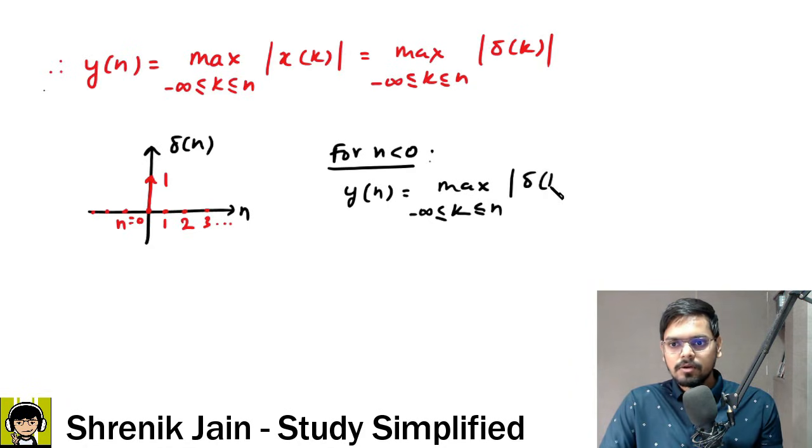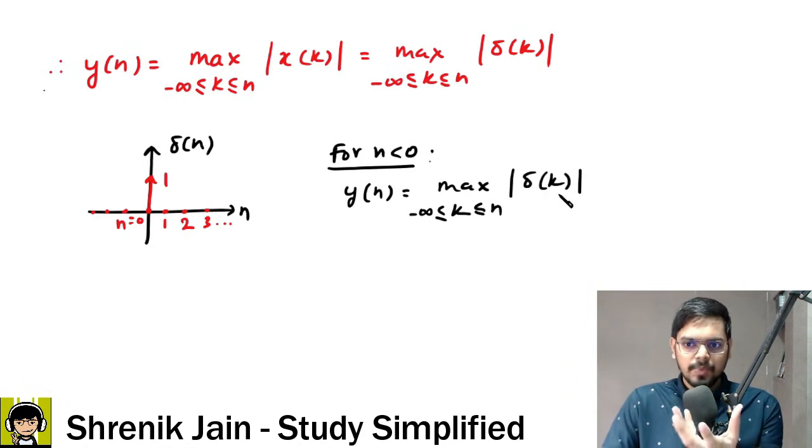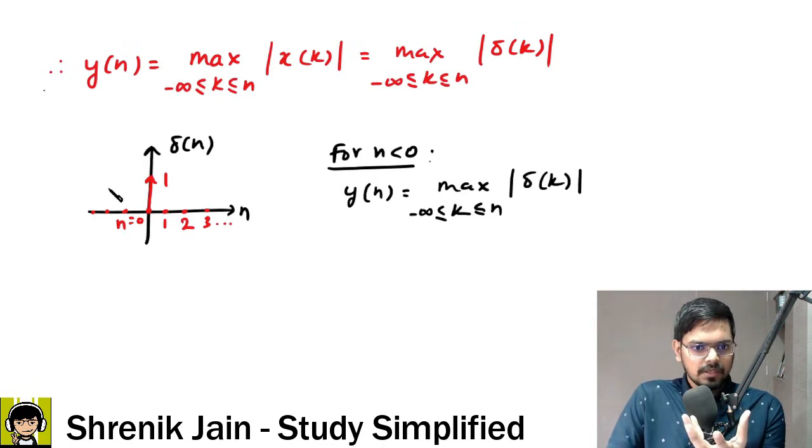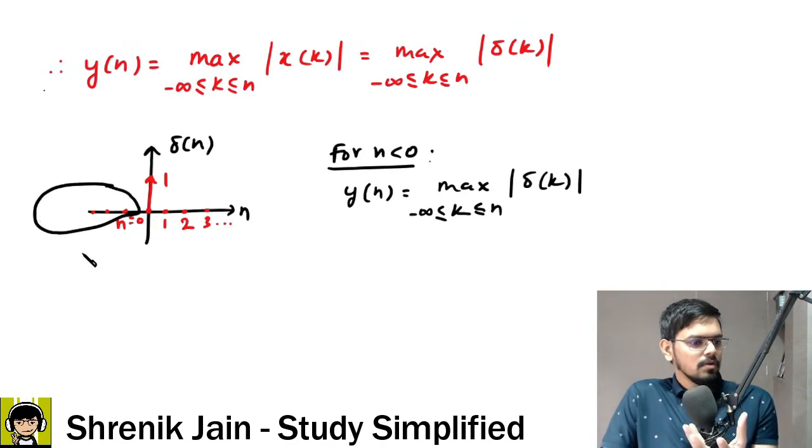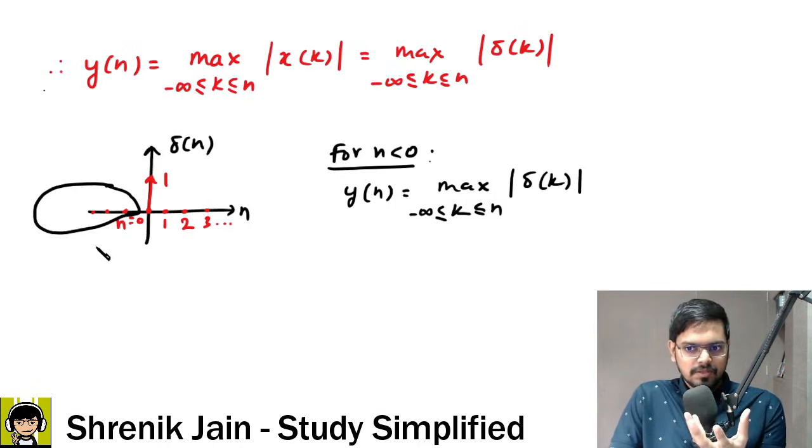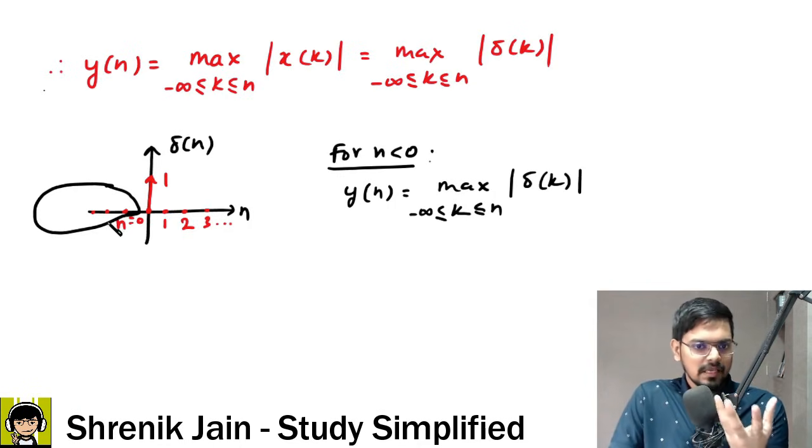But sir, if I see the samples of delta of k in the negative side, everyone in the comment section, what are the samples of the delta function in the negative side? Sir, all of them are 0. Yes, all of them are 0.